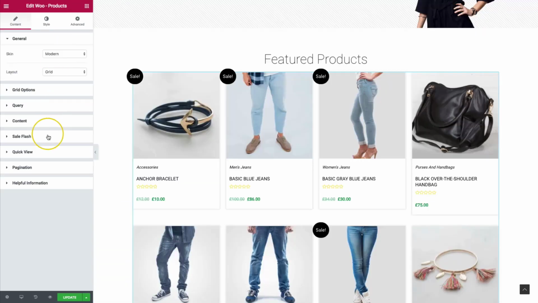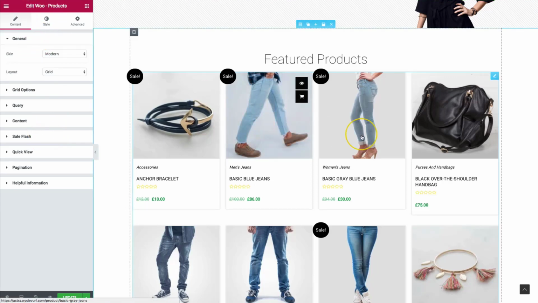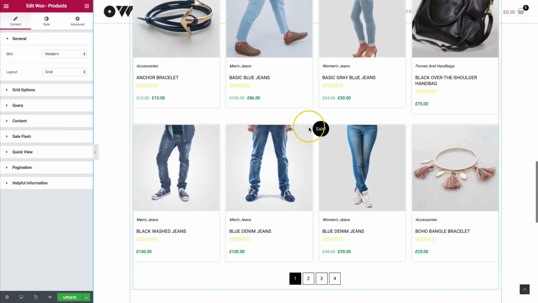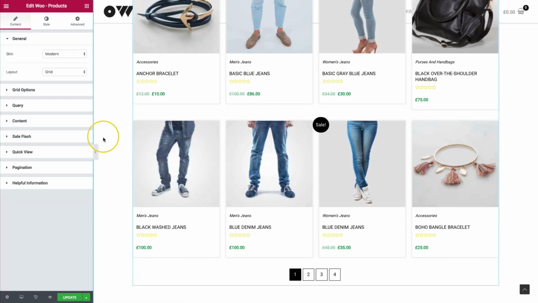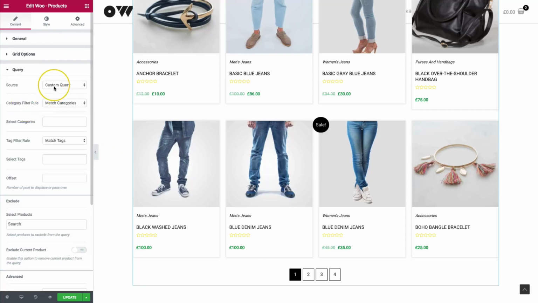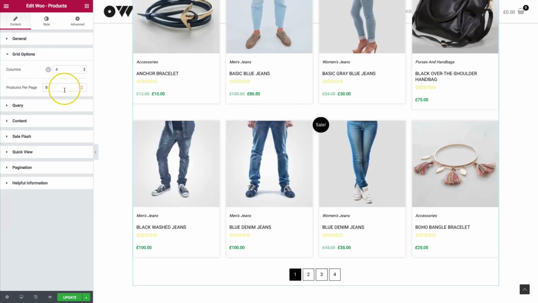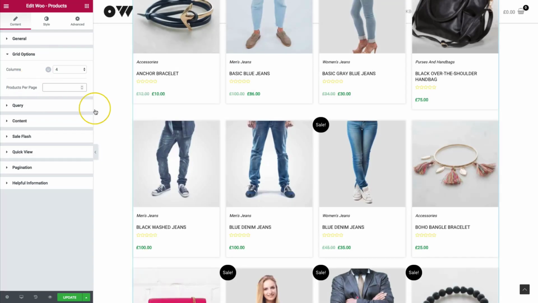We want to be able to change those because we want to tailor this custom to each of our clients, and being able to do this. And showing featured products and showing 8 products on one page is not the limit. You can actually go ahead and replace your entire shop page with this. So if you make your shop page, add this element into it and show all products, so you show all your products here, and then you don't have to have a limit here for your products.